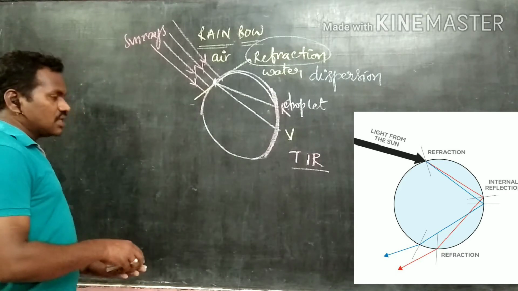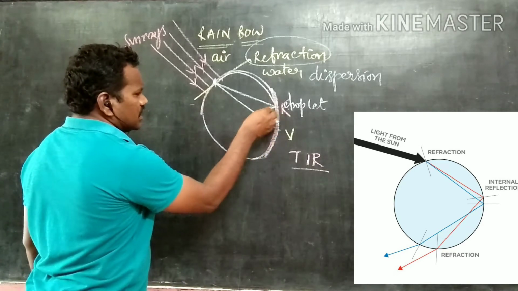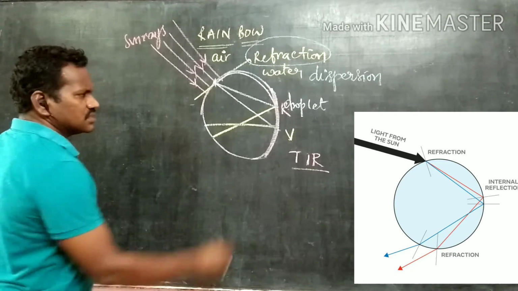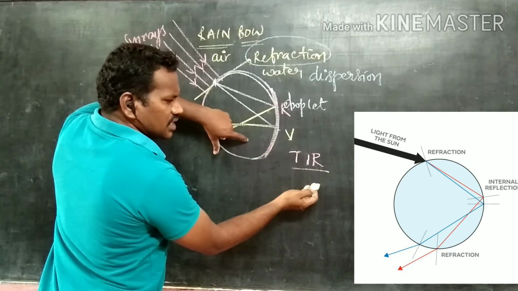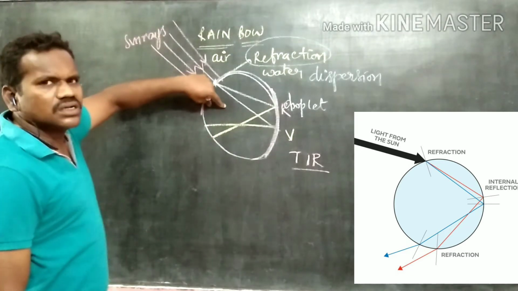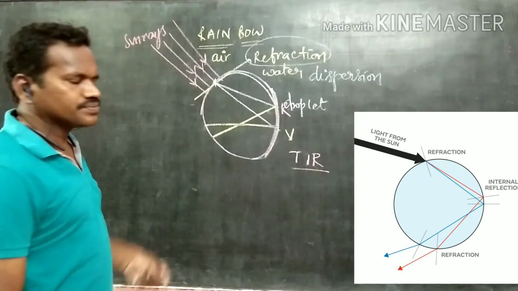Because of total internal reflection, these light rays are reflected again, bouncing back into the same medium, that is nothing but water, without entering into the air.